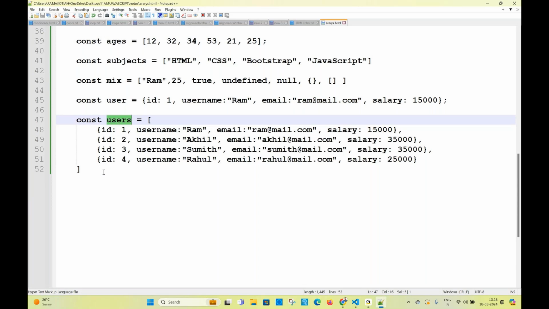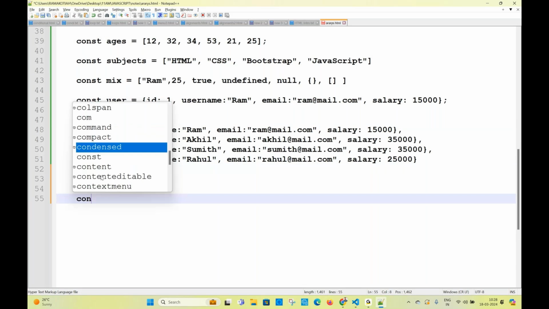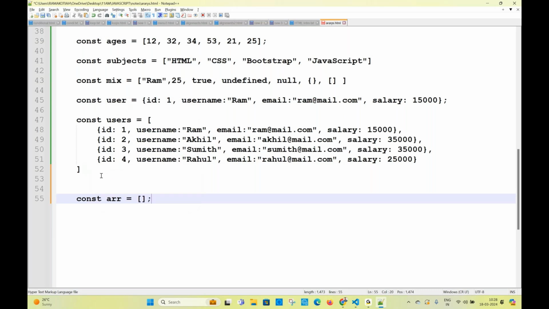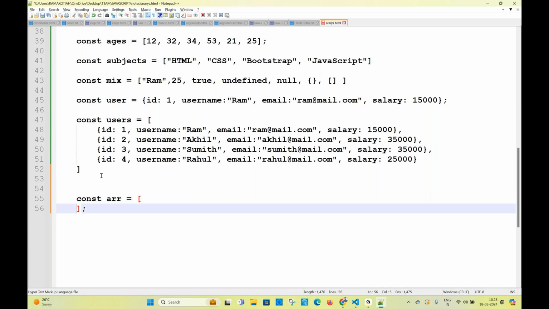Right. So next, one more example. const, one more example. What is going to be the array? Empty array. So what is the value? Value 1, value 2, value 3. How many values are there? 3 values are there, right? All the 3 values are numbers or strings. Are they arrays? 10, 20, are they arrays? No, right? Okay. See this carefully.